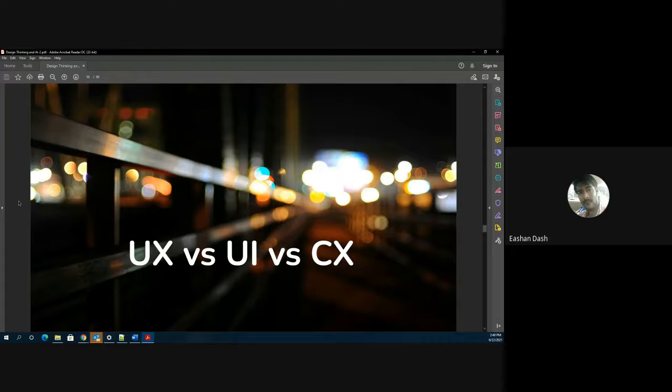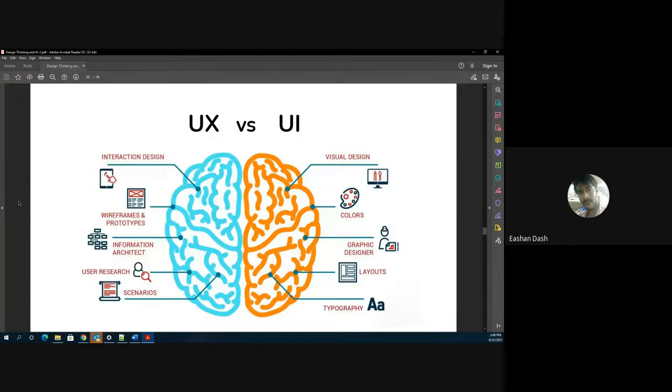If any one of you has any doubts or anything to add, please unmute and say it, or you can add it in the message. Let's talk about UI first, because UI is a small set, and UX is a superset of UI. So let's understand the smaller set first, which is UI.